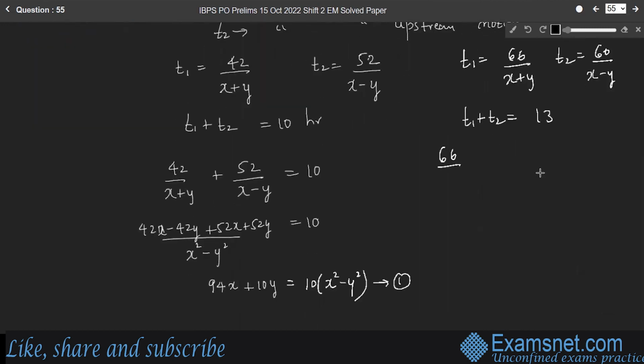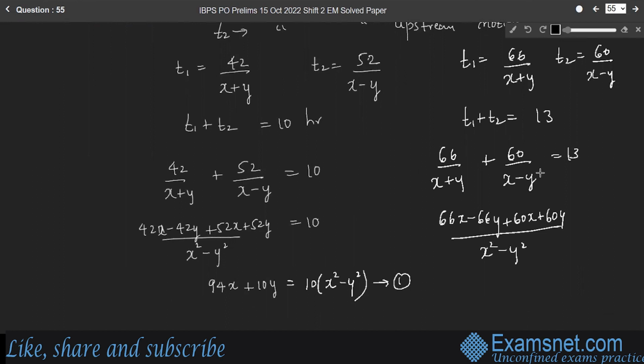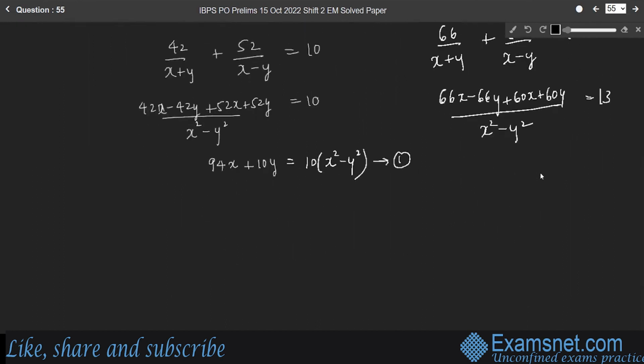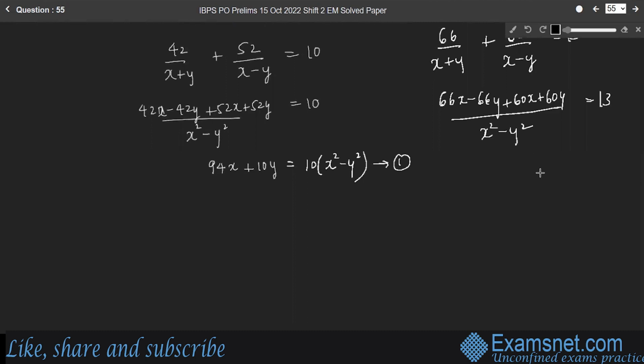Therefore, 66 by x plus y plus 60 by x minus y is equal to 13. Simplify it. 66x minus 66y plus 60x plus 60y, divided by x square minus y square, is equal to 13. So 126x minus 6y is 13 into x square minus y square. Consider this as equation 2.